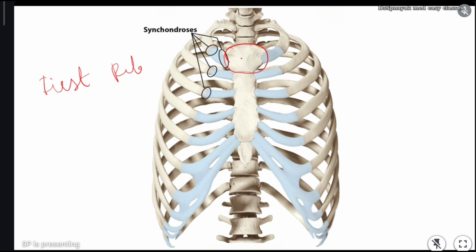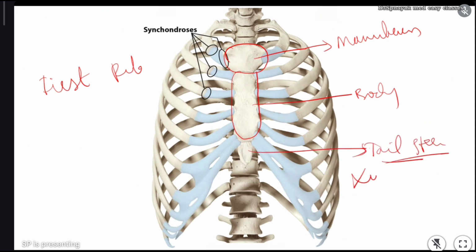In previous class I told sternum is divided into three parts. The head of sternum is called manubrium, and this is body, and the third tail part of sternum is xiphoid process. Okay, so in previous class we already discussed sternum is divided into three parts. Anyways, now you see on the head of sternum, called manubrium, the first rib is coming and connecting to the manubrium.